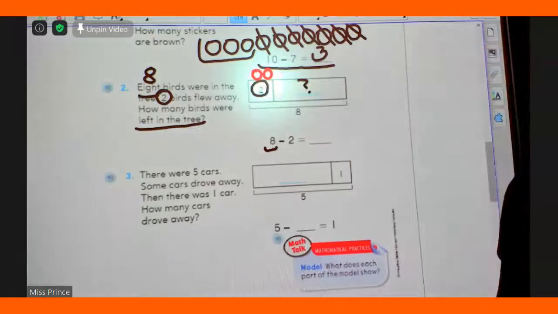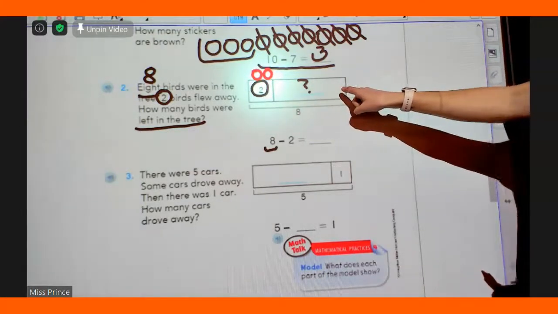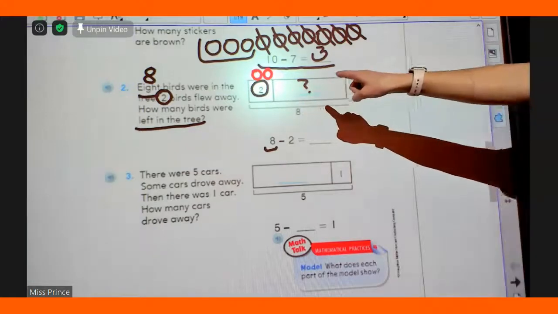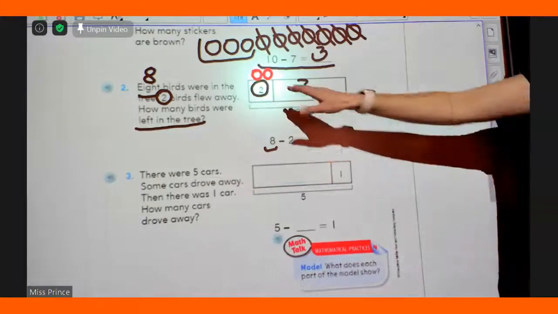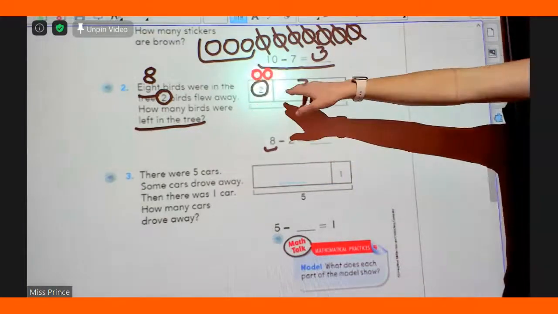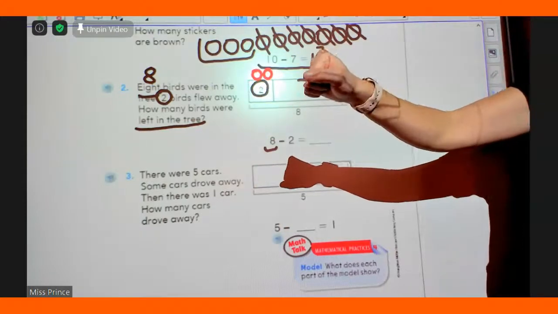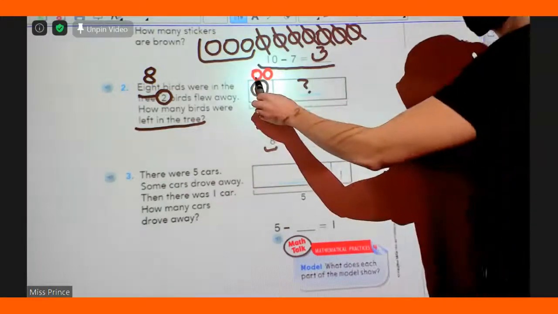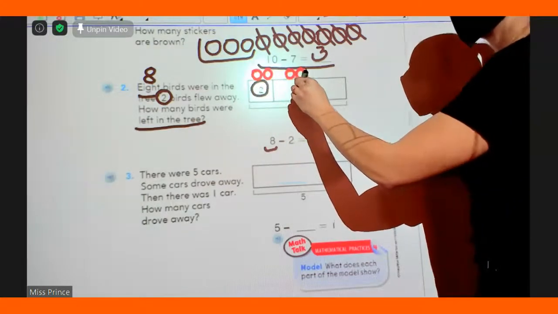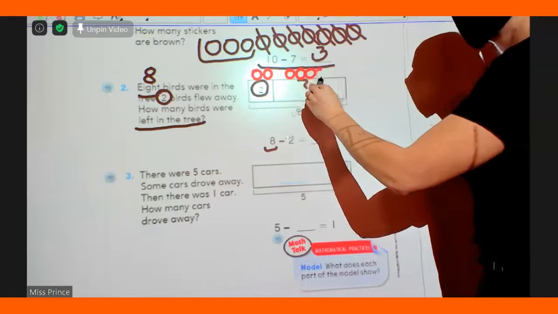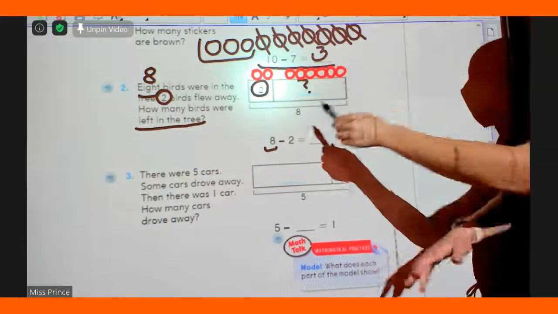And now we are going to keep counting and put the rest of the circles over here in this mystery box. And that's going to tell us how many birds are left over. So we're going to keep counting until we get to 8. I'm already at 2, so what do I do? Scoop up 2 and keep counting. Here we go. 1, 2, 3, 4, 5, 6, 7, 8. I have to stop because I got to 8.